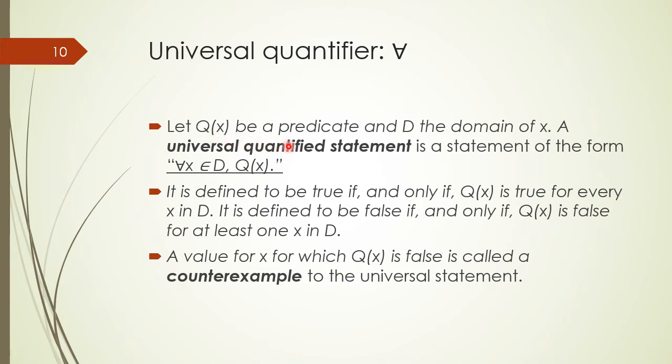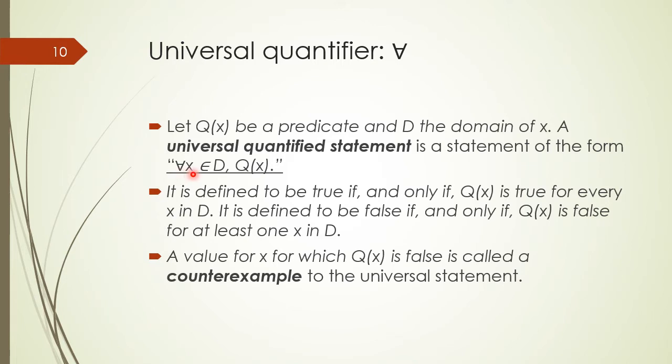Let Q(x) be a predicate and D the domain of variable x. A universal quantifier statement is a statement of the form, and we call the universal quantifier "for all."